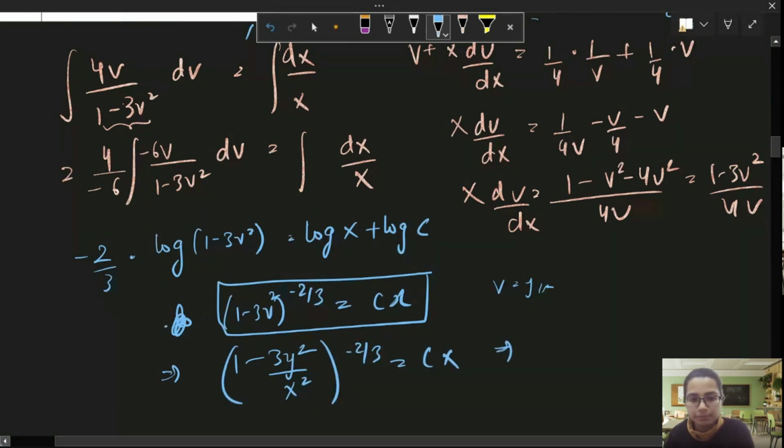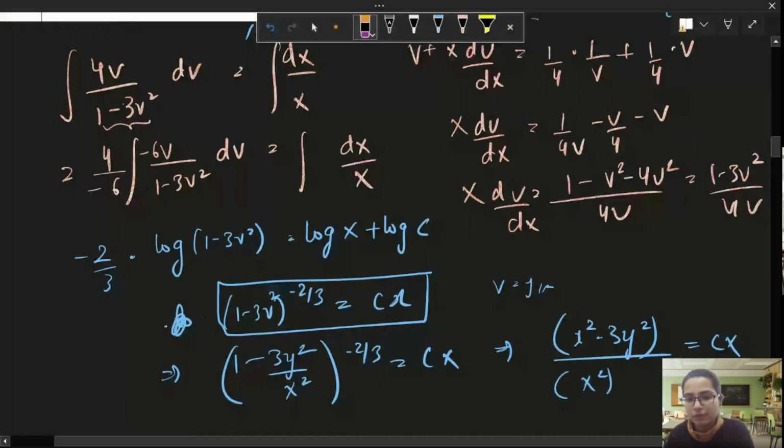What do I get? x square minus 3y square divided by x raised to power 2 into minus 2 by 3 equals cx. 2 minus 2 by 3, negative 3 by 2 it will be. Oh, sorry, it will be 3 by 2.